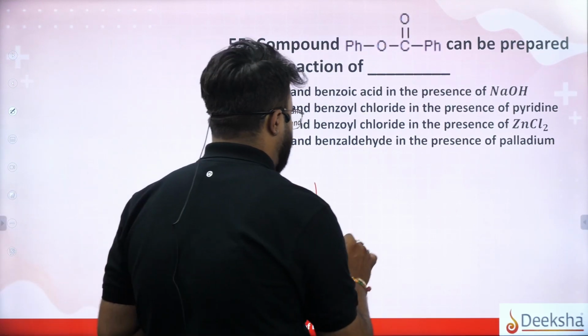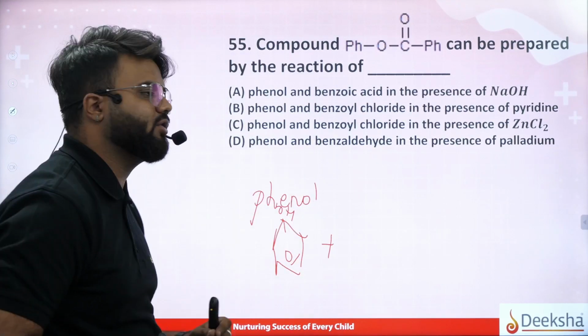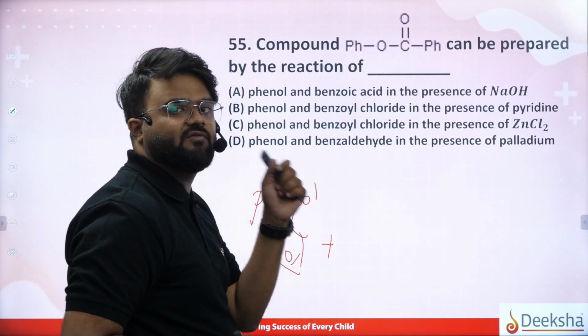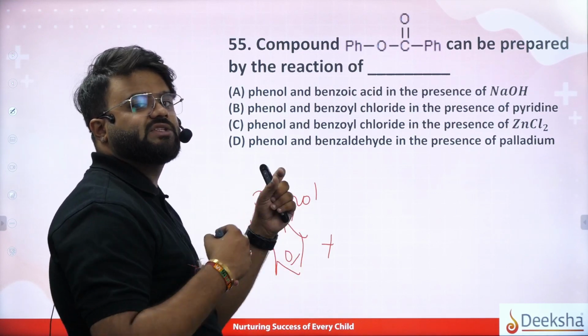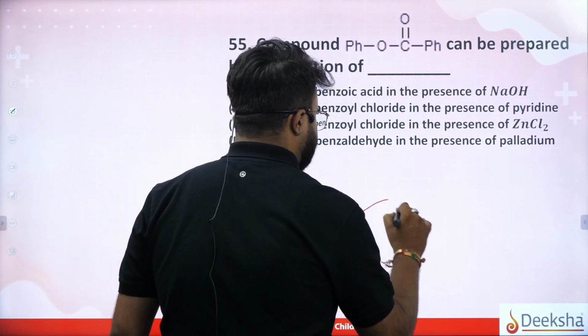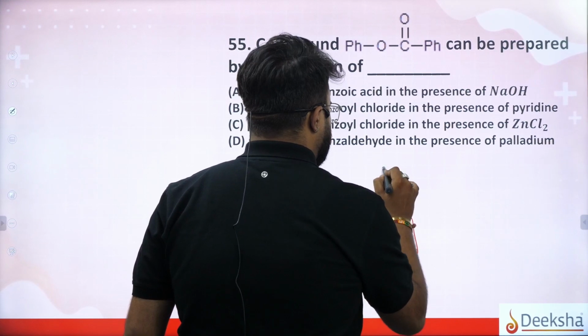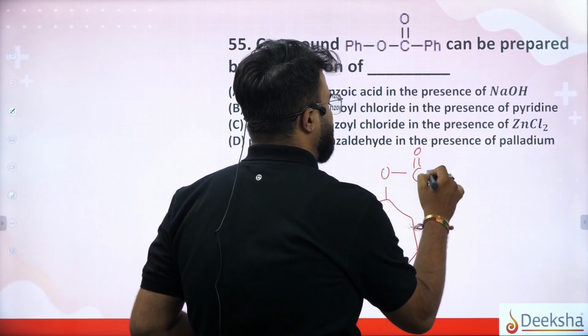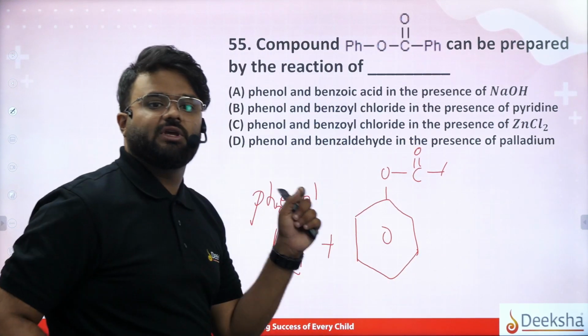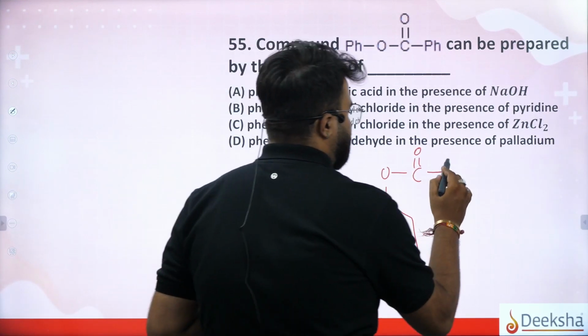For phenol, we need an acid chloride. Any acid chloride. We need another Ph, that is phenyl, so we will take benzoyl chloride, that is benzene with C double bond O, Cl.